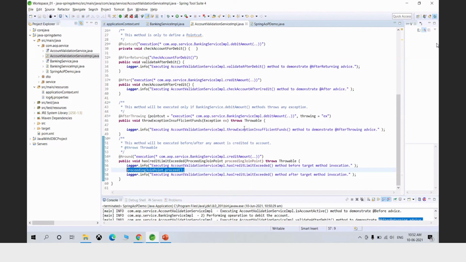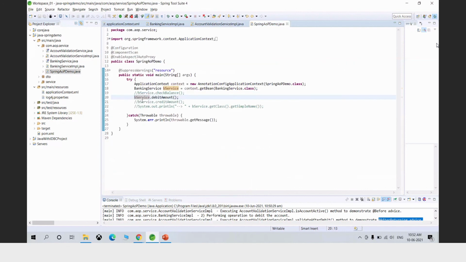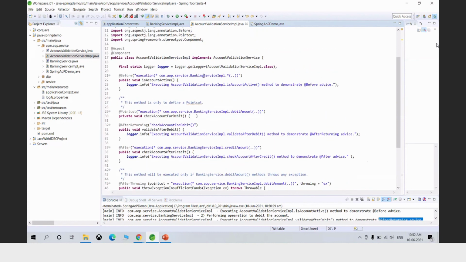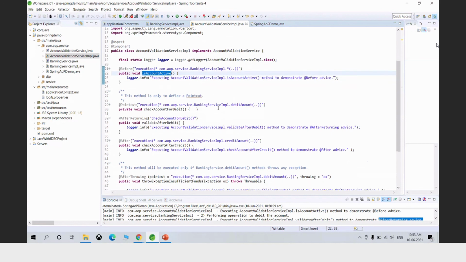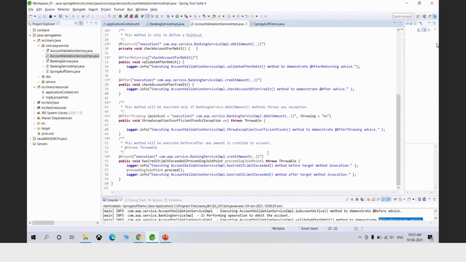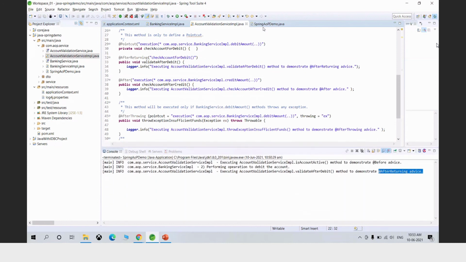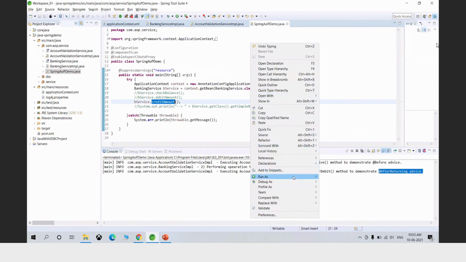Okay, so now let's see, before, no, it will be much more clear. So now I am calling a creditAmount method. So obviously the first method before creditAmount would be isAccountActive, and we have seen @Around. So these two methods should be called before the creditAmount method, right? So let's see if that is the case.